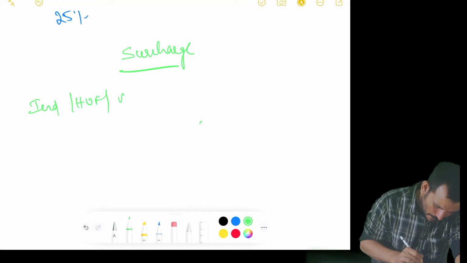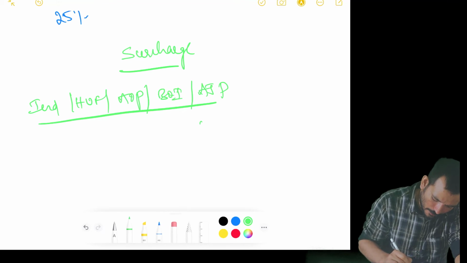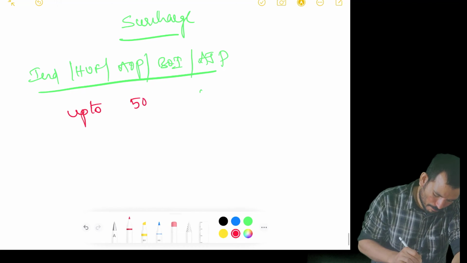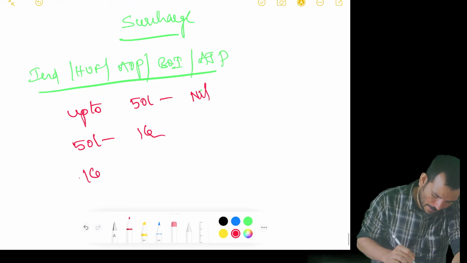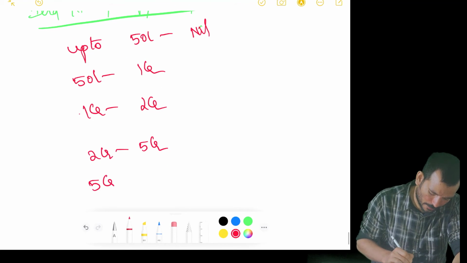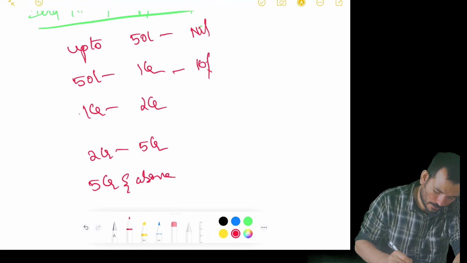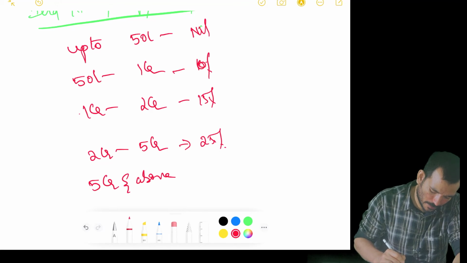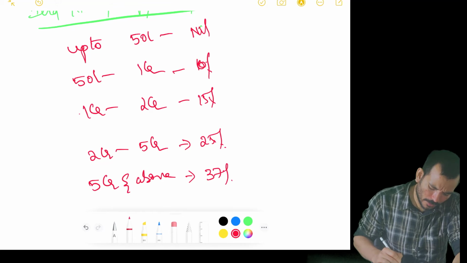For individual, HUF, AOP, BOI, artificial juridical person, the slab rates are something like this. Up to 50 lakhs nil, 50 lakhs to 1 crore 10%, 1 crore to 2 crores 15%, 2 crores to 5 crores 25%, 5 crores and above 37%.